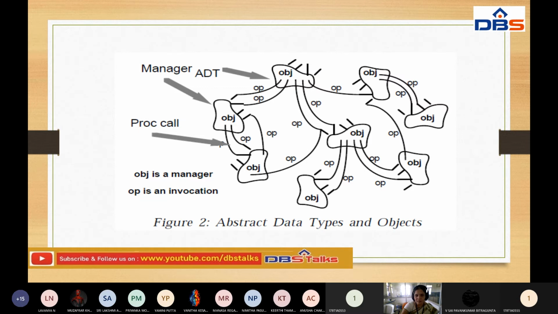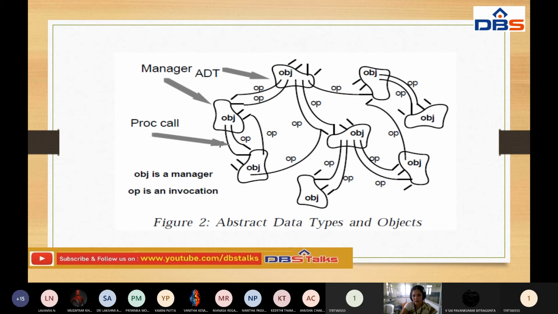Each object can have the interrelationship through performing the operations. One object is going to communicate with another object through process calls. This is the way the data is organized between the objects, and they can call together with the help of process calls to perform the functions.